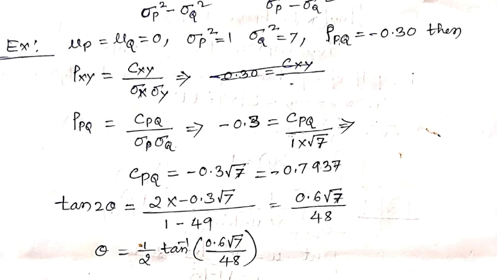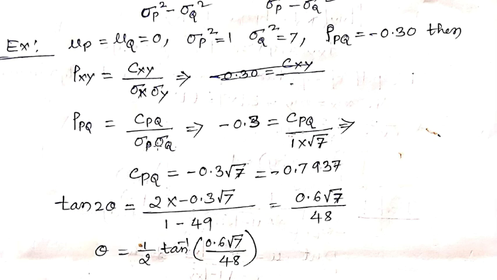And here we know rho of PQ, that is minus 0.3, and C of PQ is to be found, and del P and del Q are given. Del P is equal to 1 and del Q is root 7. So when we substitute those, we get C of PQ is equal to this value, which is around minus 0.79.